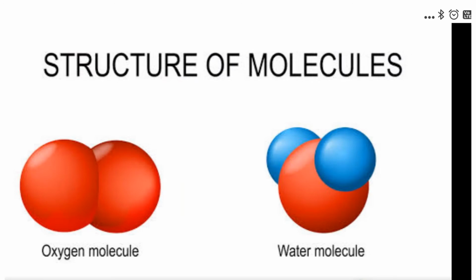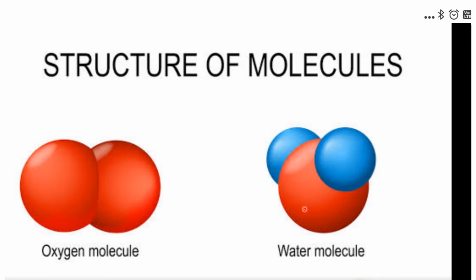Next you can see, this is the structure of the oxygen molecule, and this is the structure of the water molecule. This is about elements, 2 atoms of the same element combined together, as we have done in the previous slides. And when we are talking about a compound, there can be 2 or more types of elements, and then 2 or more atoms can join together to form a molecule of a compound.